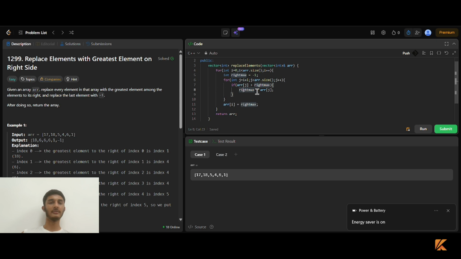So in this code, the inner for loop checks if array of j is greater than rightMax, then rightMax is equal to array of j. So it checks the right elements, and if one is greater than rightMax, then it declares array of j as the rightMax, and array of i is equal to rightMax. When this loop ends, then this ends.